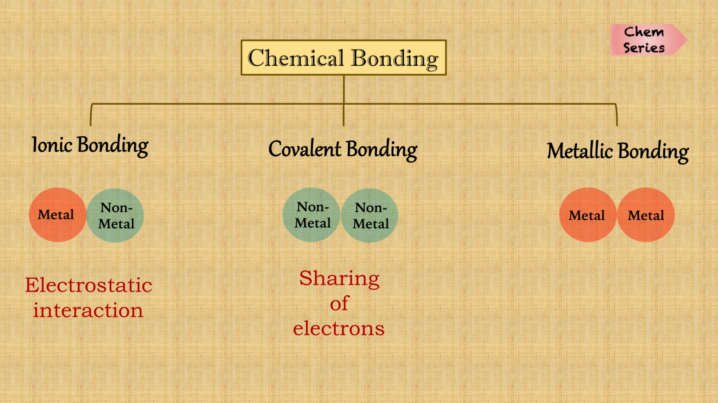Coming to metallic bonding, metals are bonded, and how is that possible? Because metals are all electropositive, right? So will they share electrons? Do they not repel each other? Let us see that in this video.